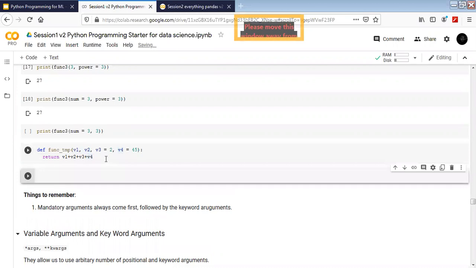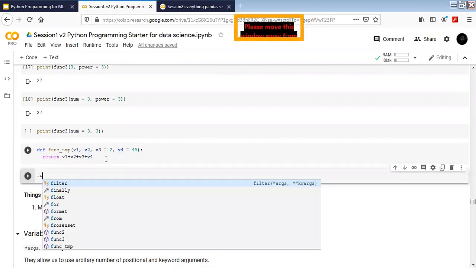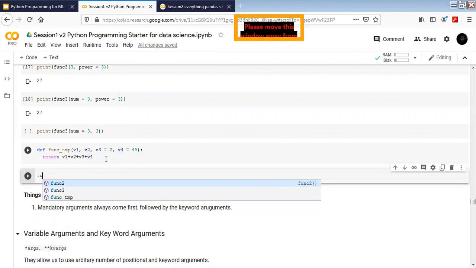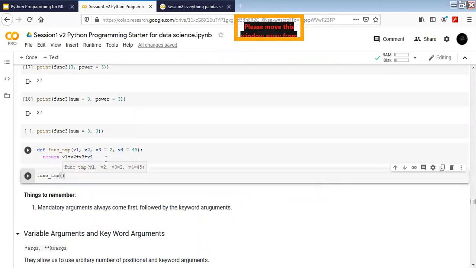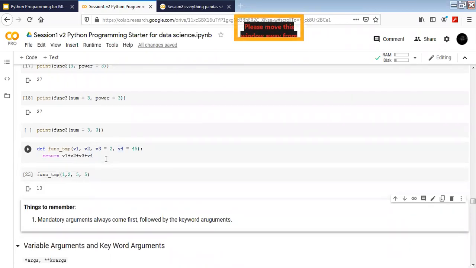Let's execute this function. I'm going to call this function now. Let's see what all the possibilities are, how I'm allowed to call the function func tmp. I have to pass in the values here now, right? So v1's value 1 I have passed, v2's value 2 I have passed, v3's value 2 I have passed again. I don't even have to pass that value, but I'm passing it. Let's say v3's value 5 I'm passing, and then v4's value 5 I'm passing. If I execute it, it's going to work perfectly fine for us.